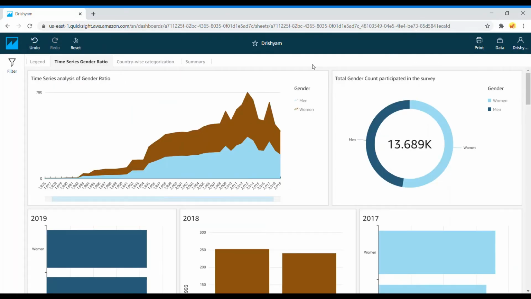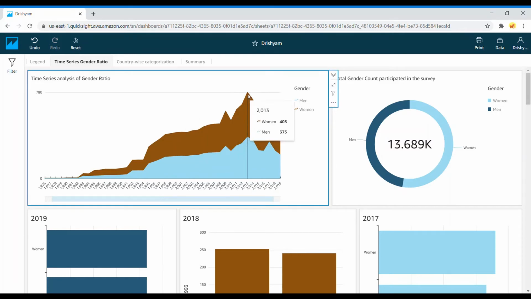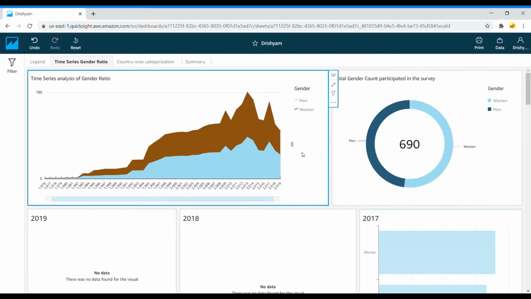Moving on, we come to the second sheet, that is the time series gender ratio sheet. The sheet contains mainly three visualizations that aim to analyze the gender ratio throughout a time spanning from 1976 to 2019. In the first visualization here, if I click on the peak of any of the years, we can see that the functionality that was shown in the first sheet exists here as well. I'm just resetting it.